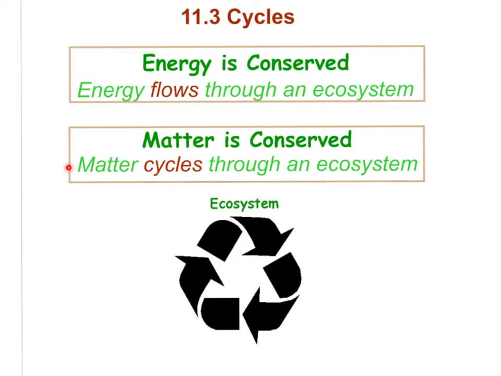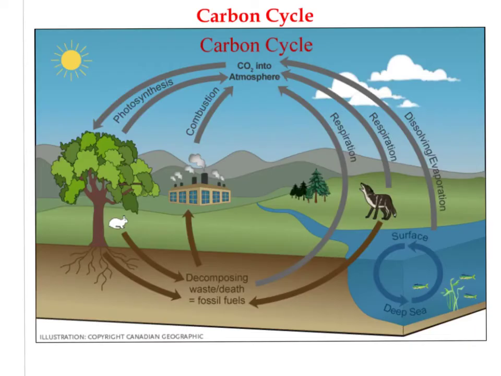So we're going to talk about three of them. We're going to look at carbon dioxide, oxygen, and nitrogen, and how those compounds are cycled through ecosystems. Let's first look at the carbon cycle. And we're going to look at the carbon cycle in relation to carbon dioxide. We're going to look at CO2.